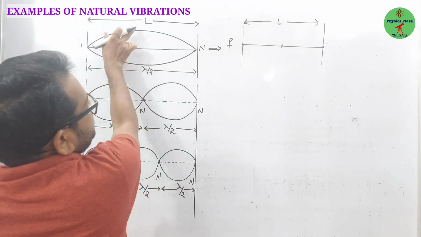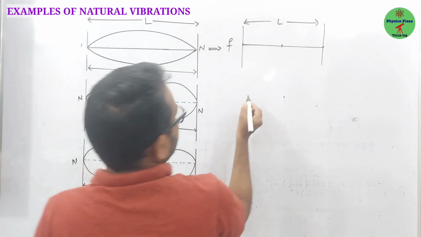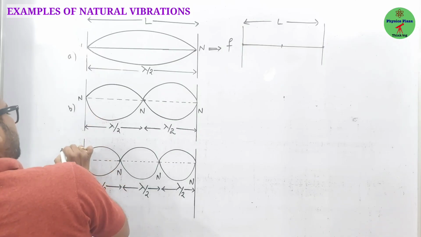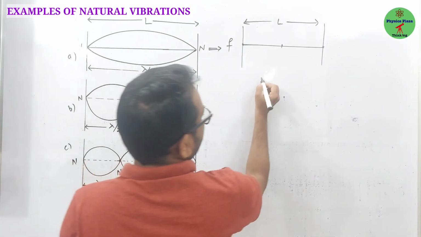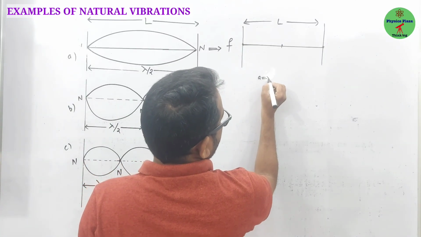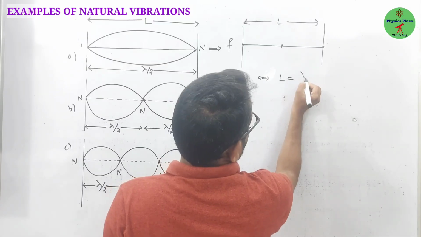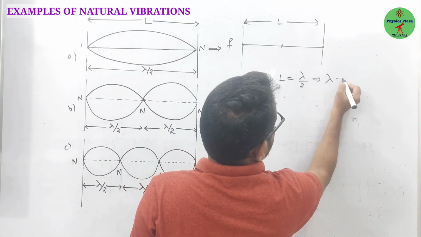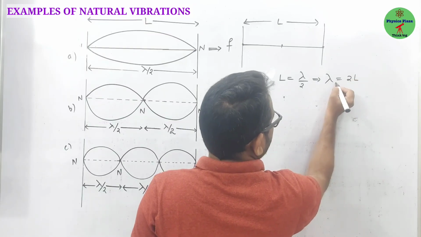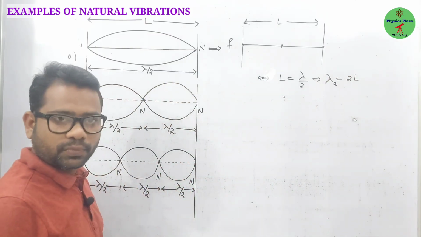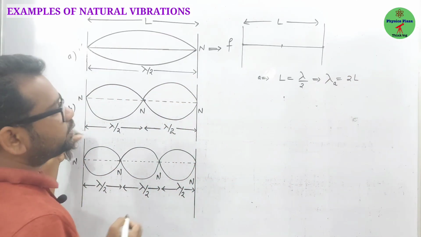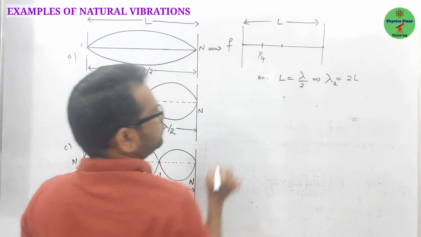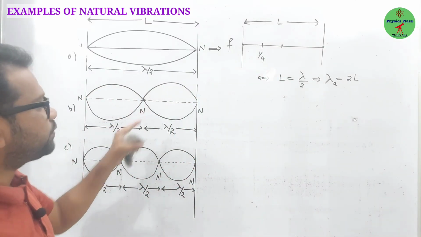So here, children, L is equal to lambda by 2. Let us say it is case A, case B, case C. So for case A, the length is equal to lambda by 2. From this we can say lambda is equal to 2L. Let us say lambda A in the first case. In the second case, if it is plugged exactly at 1/4 of its length, two loops are formed.